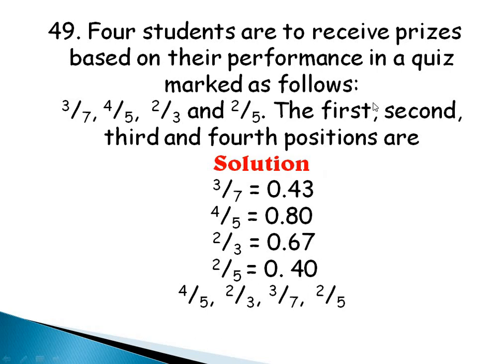Because they want us to arrange it in the first, second, third, and fourth positions, that means we are starting from the biggest number to the smallest number. So the biggest number I have here is 0.80, which is 4/5. Then the next number is 0.67, which is 2/3. The next number is 0.43, which is 3/7. And then the last number is 0.40, which is 2/5. So the first, second, third, and fourth positions are 4/5, 2/3, 3/7, and 2/5. Okay, do we understand this? Very good.